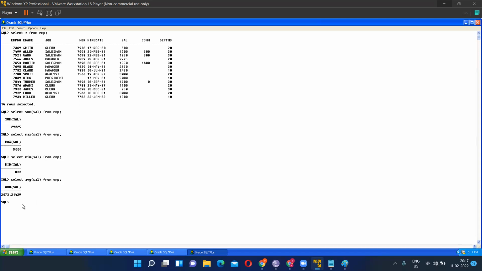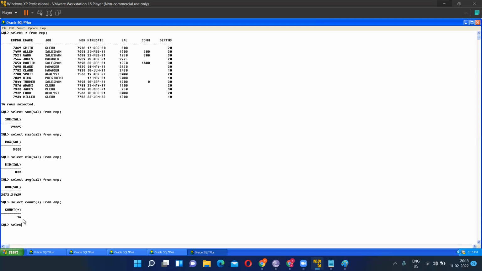So now the actual concept comes: count. This is a very confusing concept. If you don't learn from me anywhere, you will get confused. So please pay attention. Select count star from EMP will count the number of records. How many records are there? If you count, there are 14 records. This is fine. Did you get 14? Tell me yes or no.